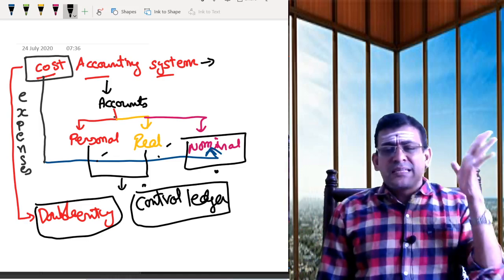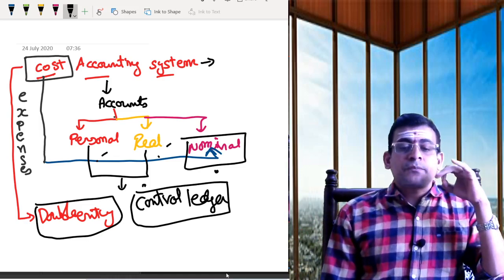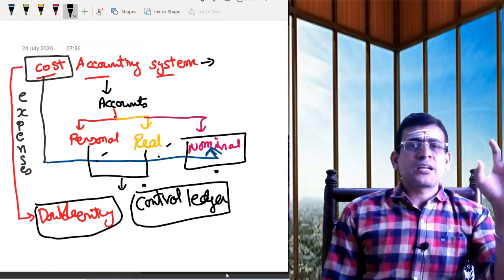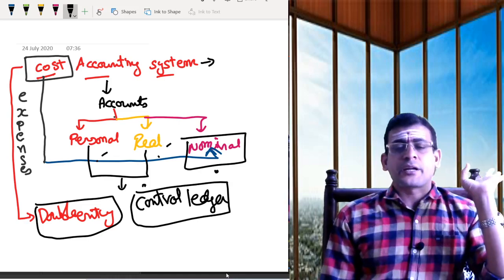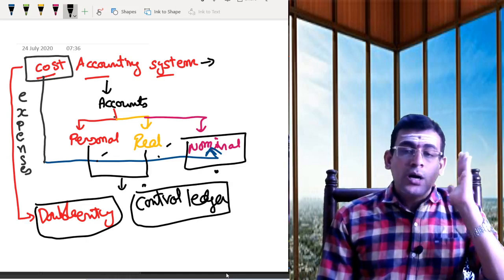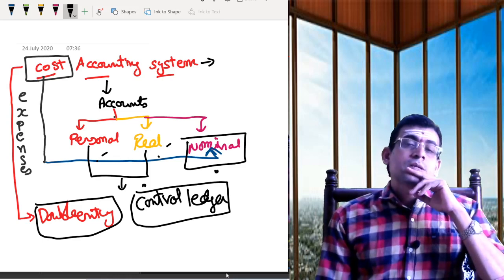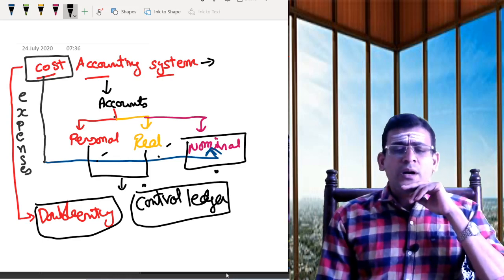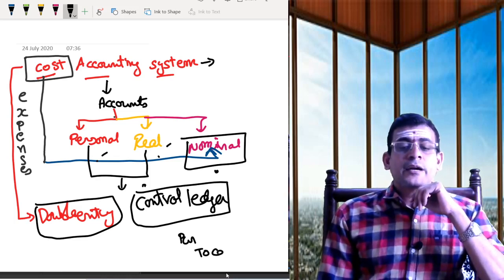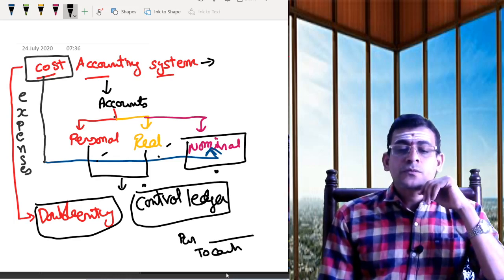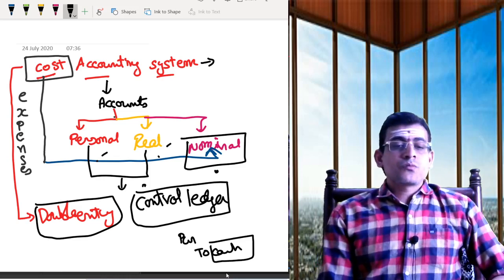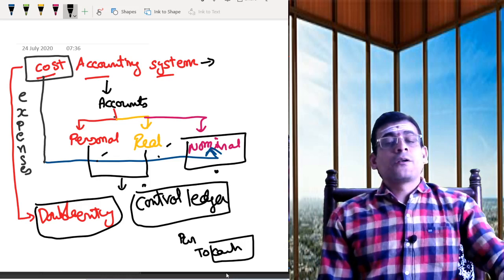A simple case. Suppose you are doing a purchase. When you do a purchase, whether cash or credit, what entry do you need to pass? Let us consider you are doing a cash purchase. When you do a cash purchase, what entry will I pass? Purchase account I will debit, to cash account I will credit. What is cash? Cash is a real account. You are purchasing a raw material, which is one of your elements of cost. I need to record the entry.